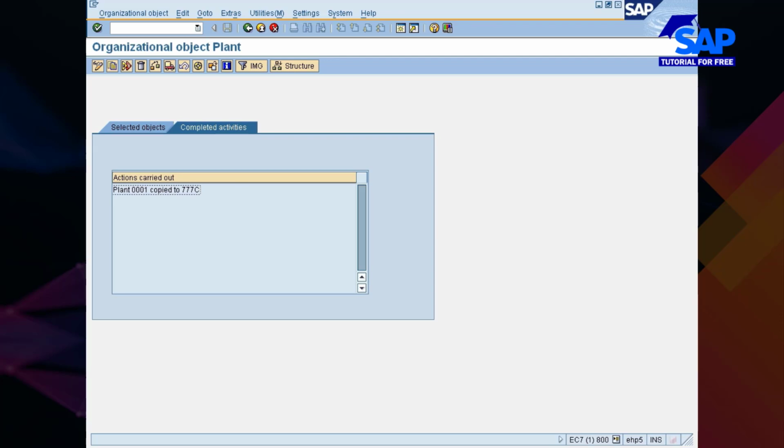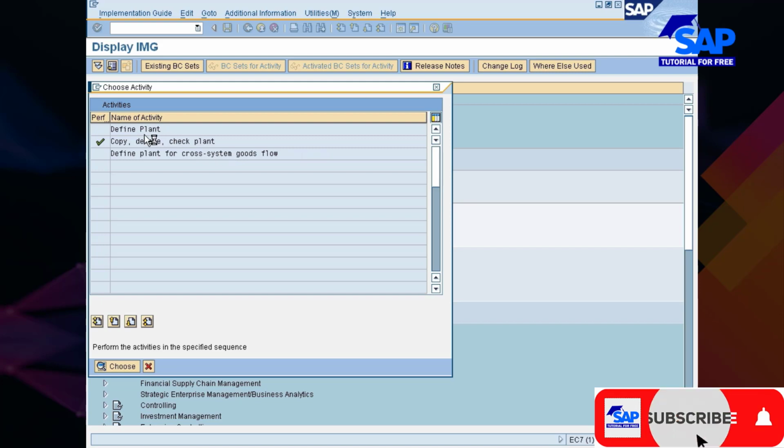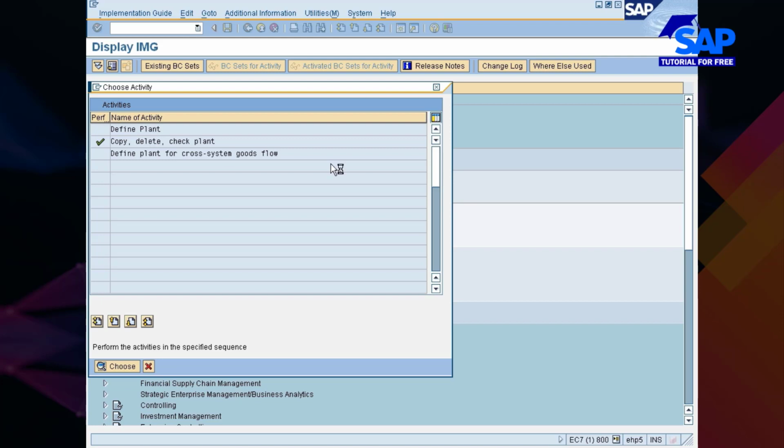Now having created your own plant, I'll just go back. Now I will go with Define Plant to amend the created plant. I am double clicking on Define Plant, so it will take me to the table into which the plant is created.